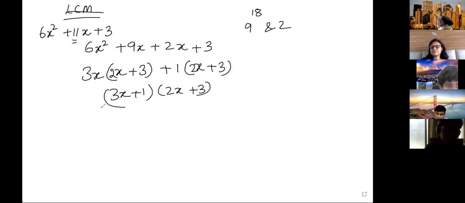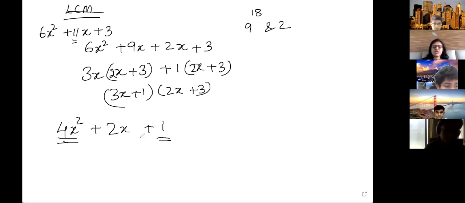Is it clear, Saklen? Yes, ma'am. Ma'am, but we will not make it square like 6 6 is 36? We will not have to multiply it? It is not a perfect square. This we see for finding a square when it is in this form, 4x square plus 2x plus 1. So just check the first term and last term. If these are squares, then you can try the whole square formula. But here you can see 6x square, 6 is not a perfect square. 3 is also not a perfect square. So in this condition, you will use splitting of middle term only, because you need perfect square terms in the whole square formula.